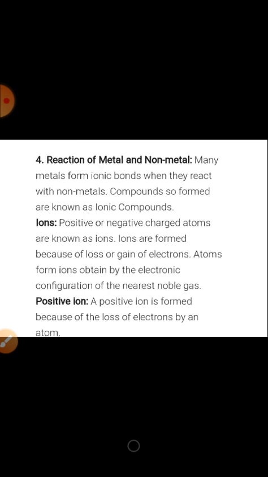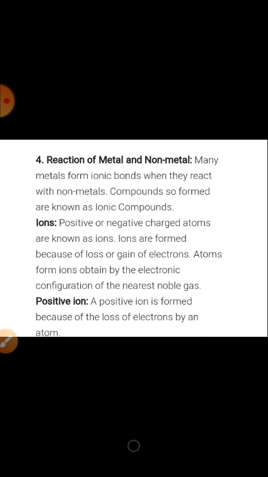Reaction of metal and non-metal. Many metals form ionic bonds when they react with non-metals. Compounds so formed are known as ionic compounds. Ions. Students, you are aware of the concept of ions, but let us again study what ions are. Positively or negatively charged ions are cations and anions, which you have already studied.